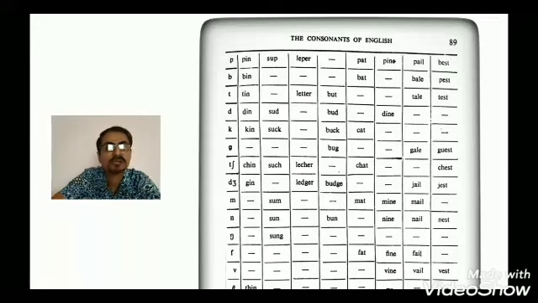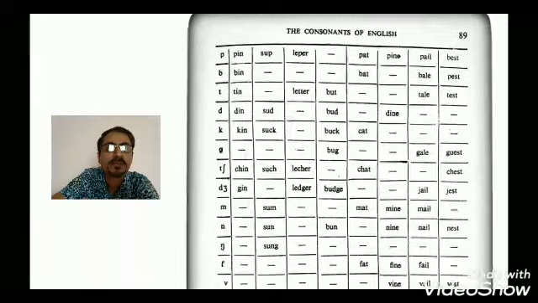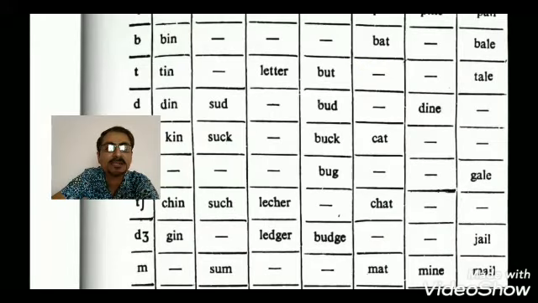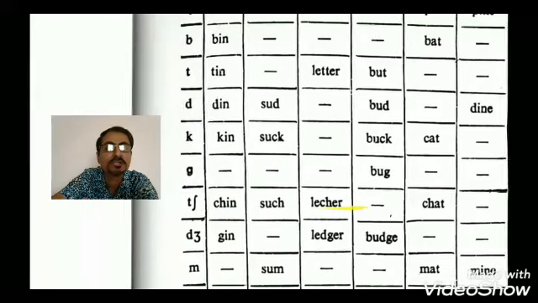We will take a few examples from all sounds. B as in bin, bat. T as in tin, letter, butt, tail.